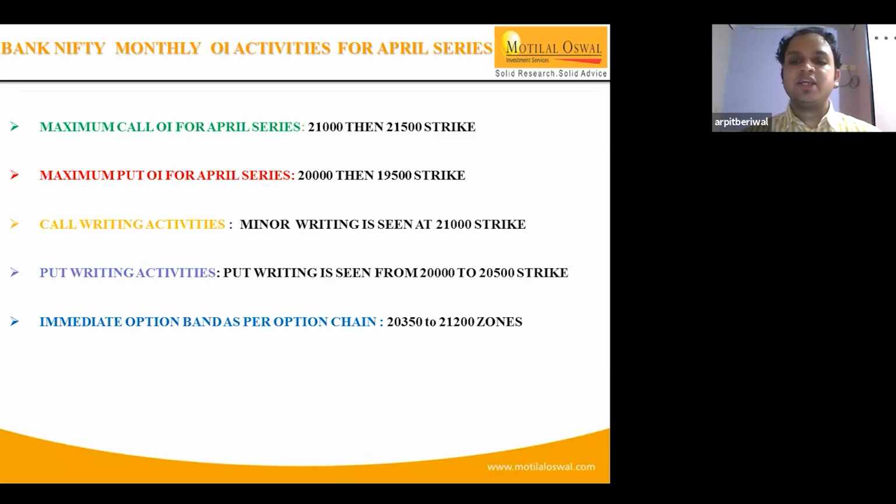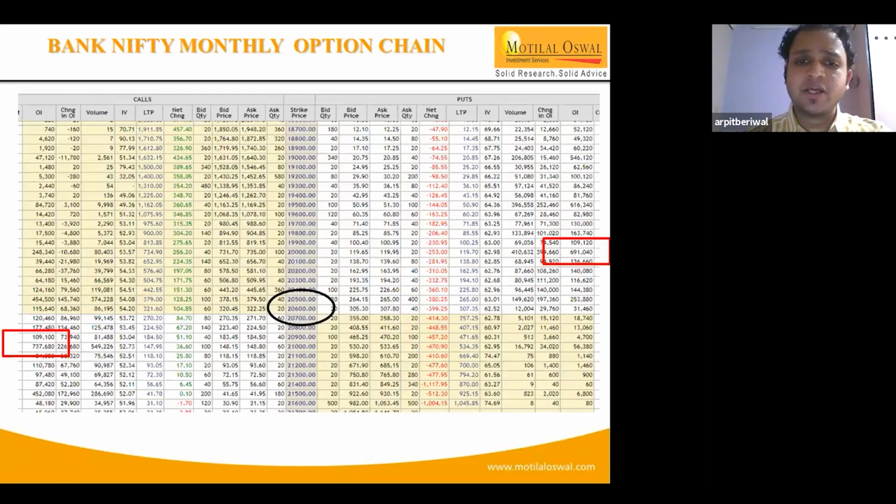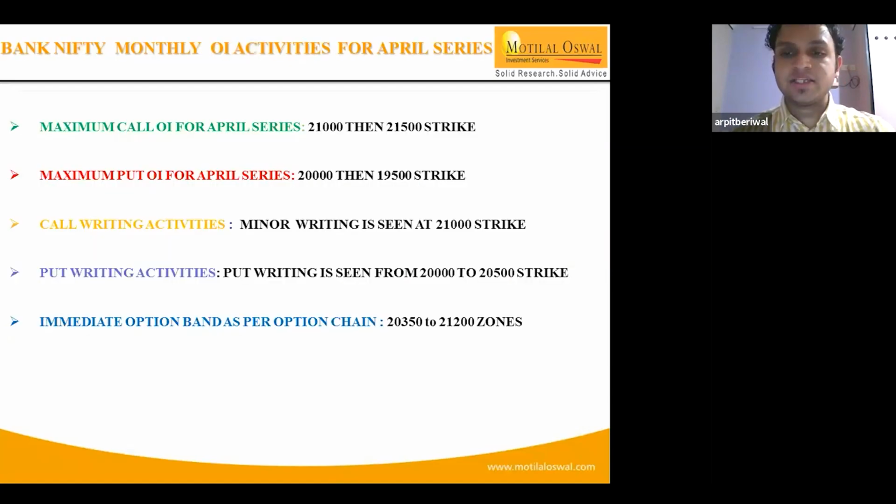So for example, if you take a strike of 20,500, yesterday the OI was 50,000, and now it has increased to 1,45,000. So that means there is an additional call writing of about 1 lakh at that strike. Likewise for the put side. If you go through this, the maximum call open interest for the April series is at 21,000, then 21,500 strike, while the maximum put OI is likely to act as a support for this series.